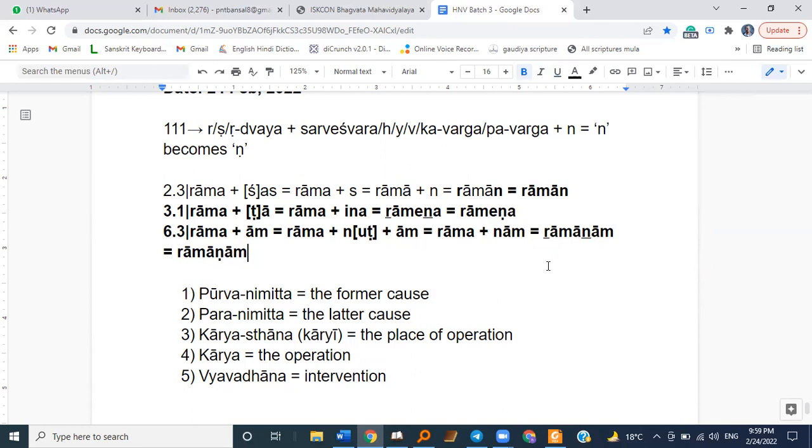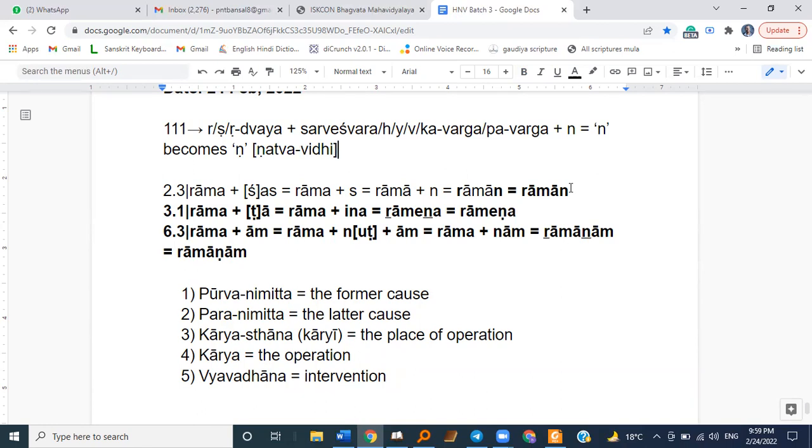Is that clear? So this rule 111th is known as Natva Vidhi. And the 108th sutra was Shatva Vidhi. Vidhi is equal to Karya, Karya is equal to operation. Any clarification here?